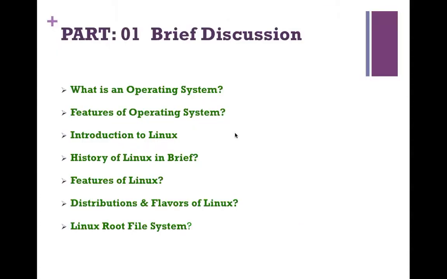So part one is a brief discussion about the operating system. What is an operating system? Features of operating system. Introduction to Linux. History of Linux in brief. Features of Linux. Distributions and flavors of Linux. Linux root file system.